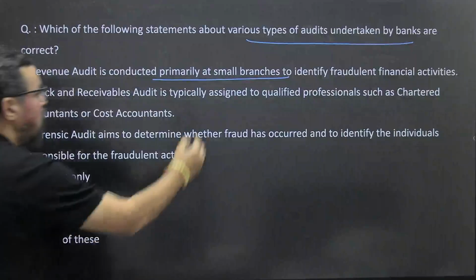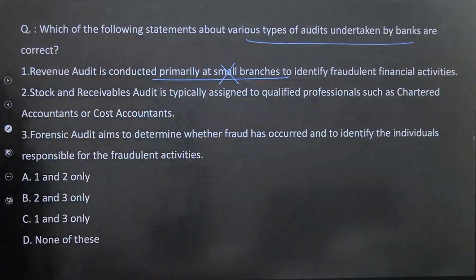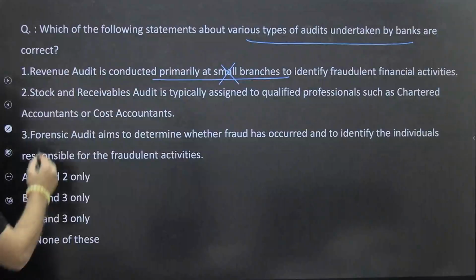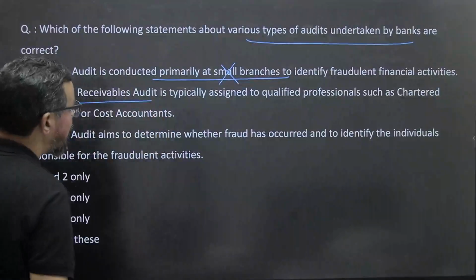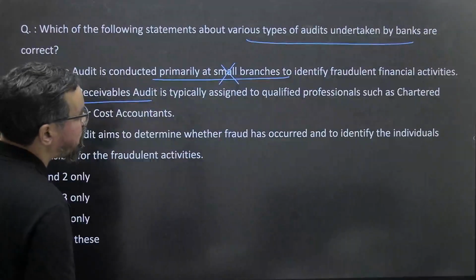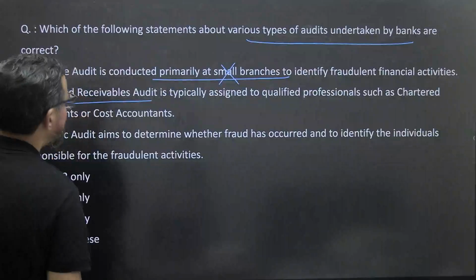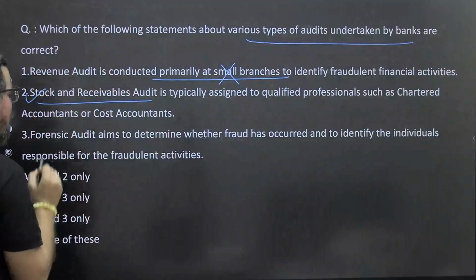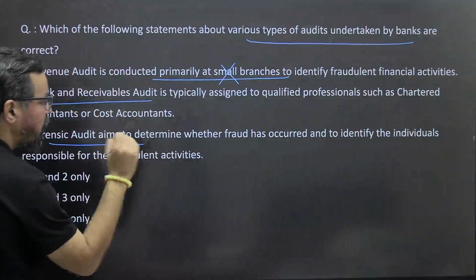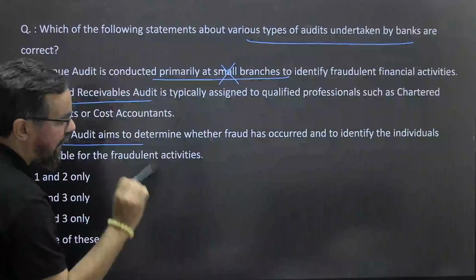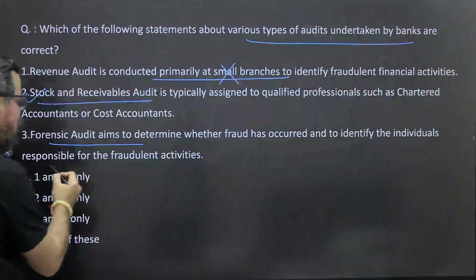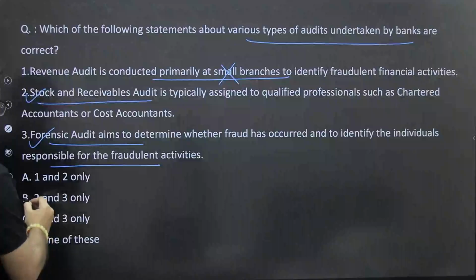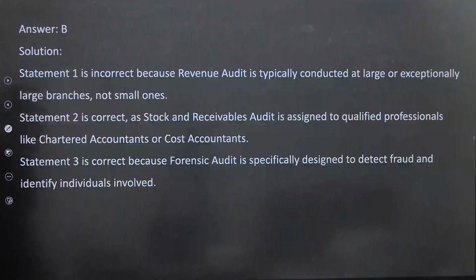No, it is usually at bigger branches. Identify fraudulent financial activities and all, so this is wrong. Stock and receivable audit is typically assigned to qualified professionals such as chartered accountants. Forensic audit aims to determine whether fraud has occurred and identify individual responsibilities. Yes, 2 and 3, B will be the right answer for this particular one.